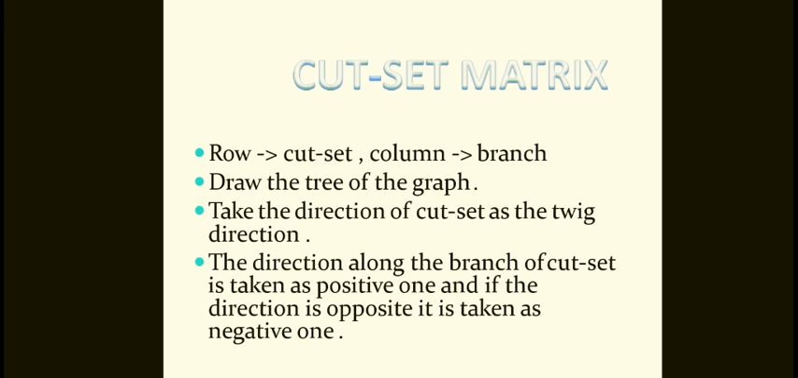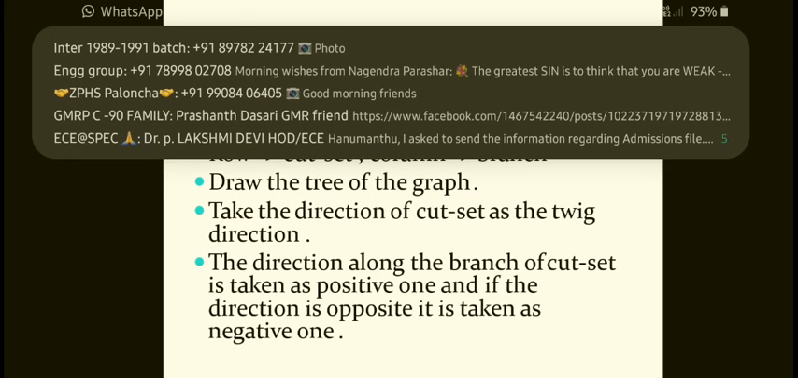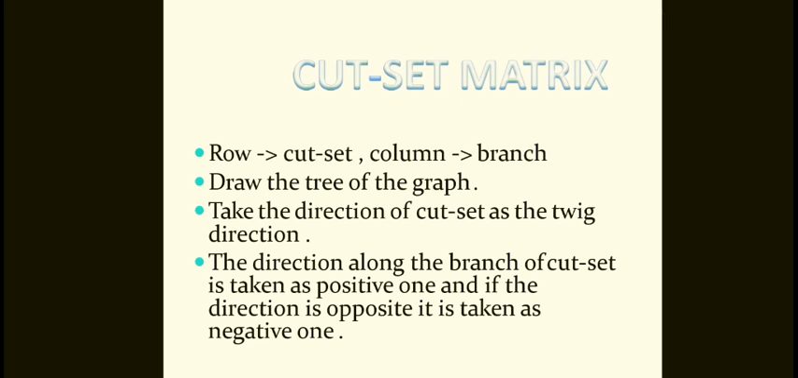How to draw a tree, you already know from the previous section. Take the direction of the cut set as the twig direction. The direction along the branch of the cut set is taken as positive 1, and if the direction is opposite, it is taken as negative. If it is the same direction, it is positive. If it is the opposite direction, then we will take it as negative.